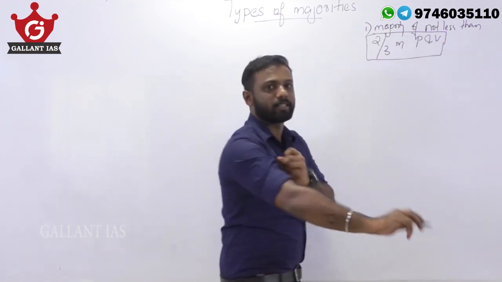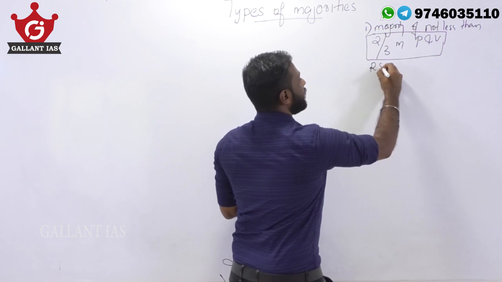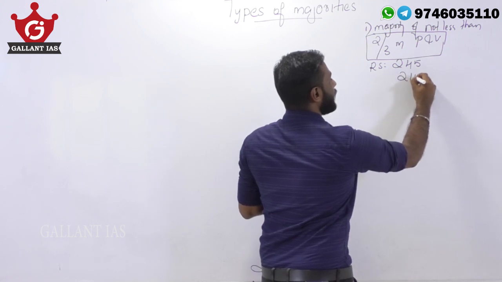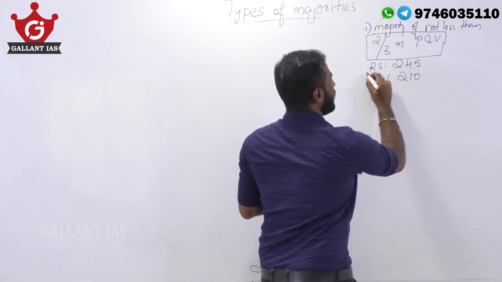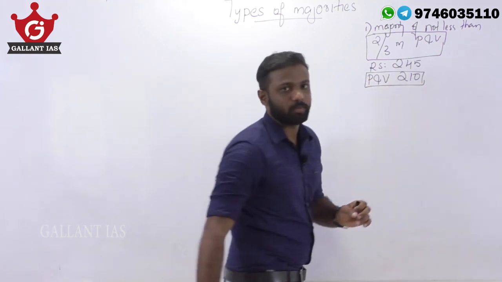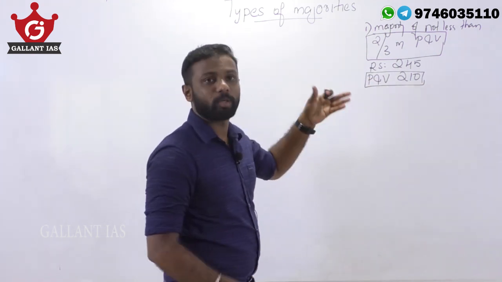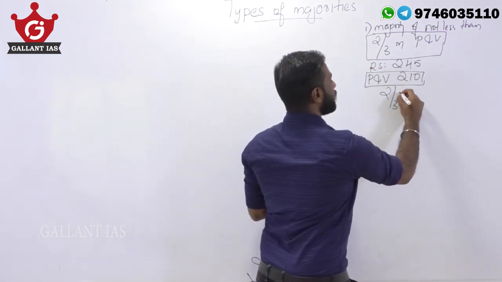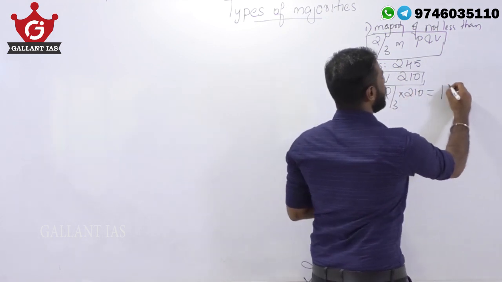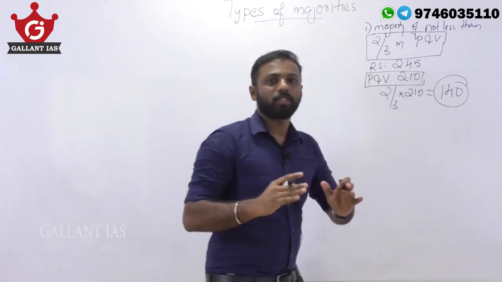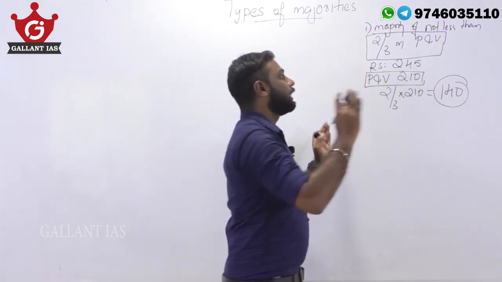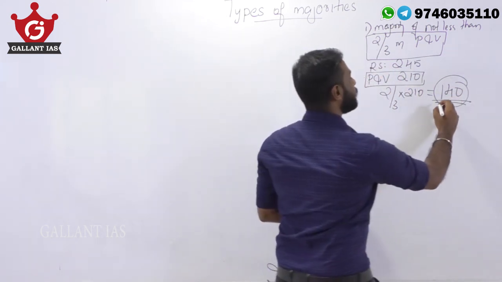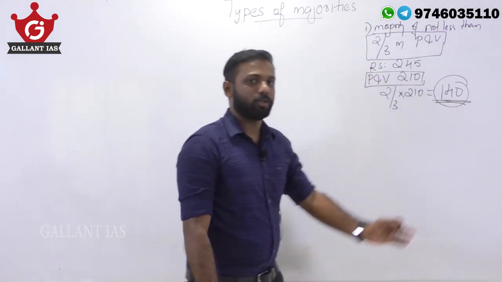Okay, let's take an example. The strength of Rajya Sabha is 245. Now let's assume 210 members were present and voting. Out of 245 members of Rajya Sabha, 210 members are present at the parliamentary meeting and they vote. Two-third of 210 is 140. So if a resolution has to be passed using this majority, it must have the support of not less than 140 members. That means at least 140 supporters are needed to get that resolution or bill passed.